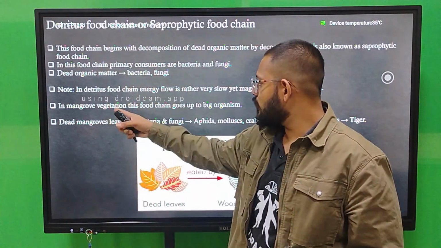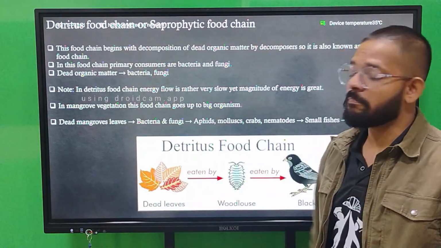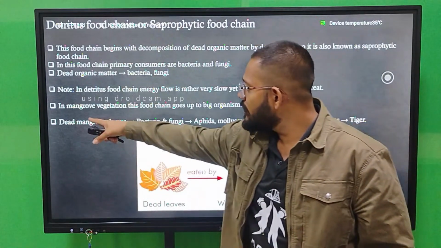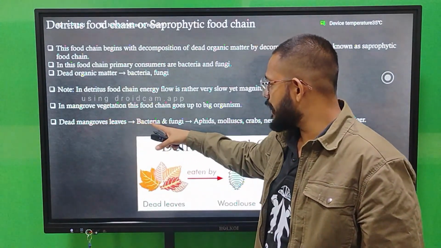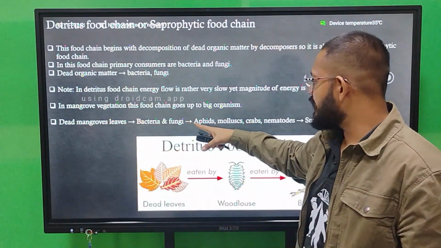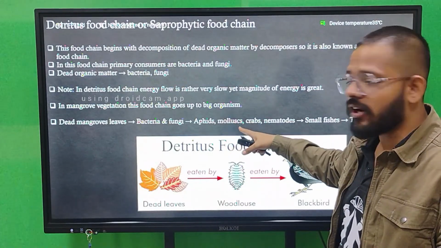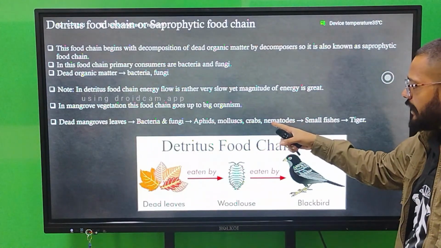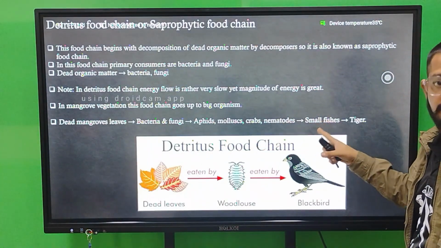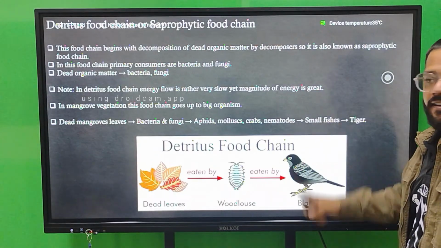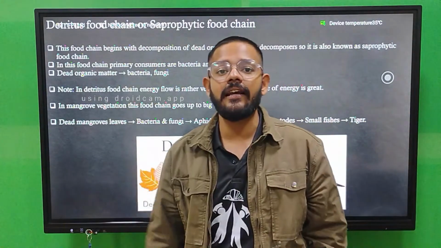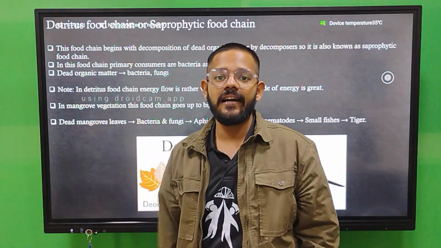Then in mangrove vegetation, this food chain goes up to the big organisms. For example, dead mangrove leaves are eaten by bacteria and fungi. Now bacteria and fungi are eaten by aphids, mollusks, crabs, nematodes. These nematodes are eaten by small fishes, and small fish is eaten by tiger. So that long food chain can occur inside the detritus food chain.